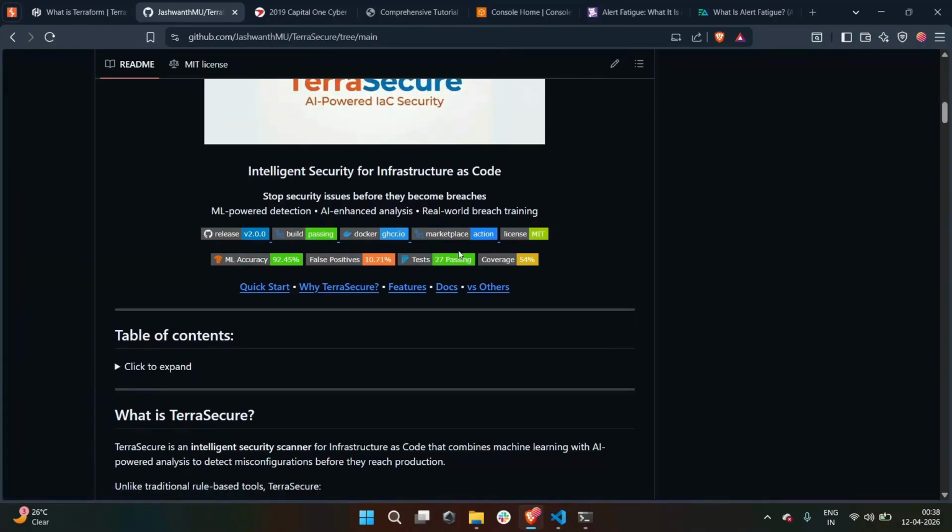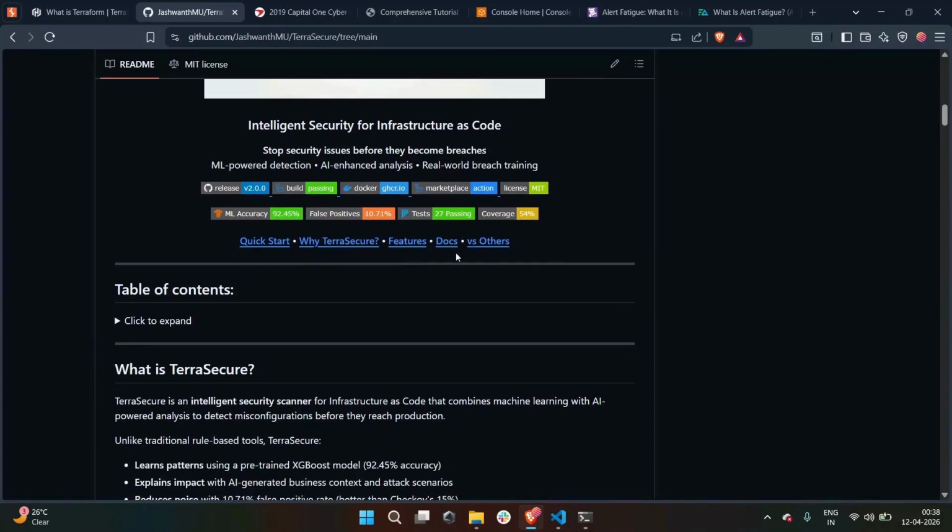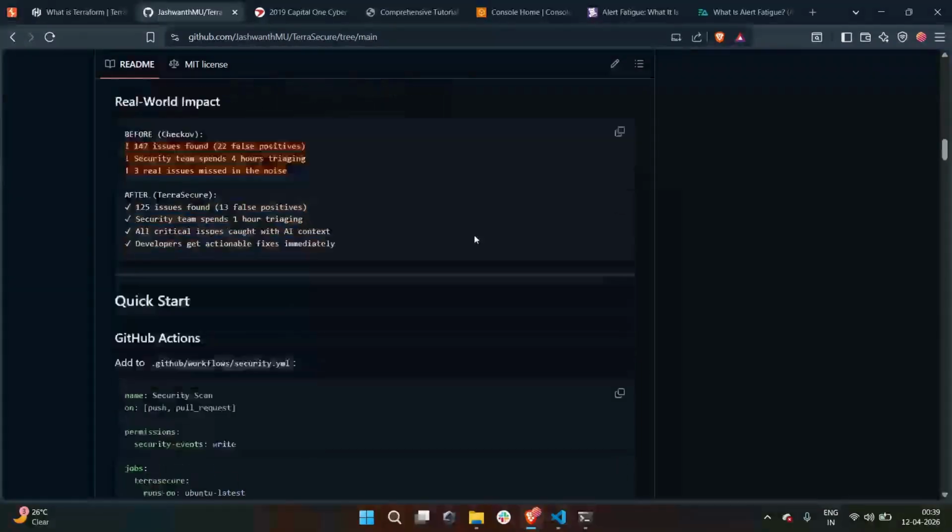If I run 1,000 scans a month with 100 issues each, Checkov would generate around 50,000 false positives. TerraSecure reduces that to about 10,000. That's over 4,000 fewer false positives every month, which means hundreds of hours saved from alert prioritization.